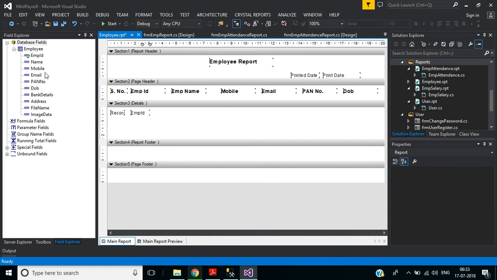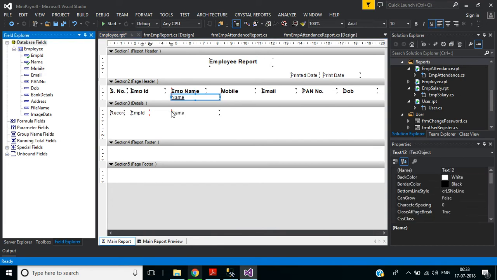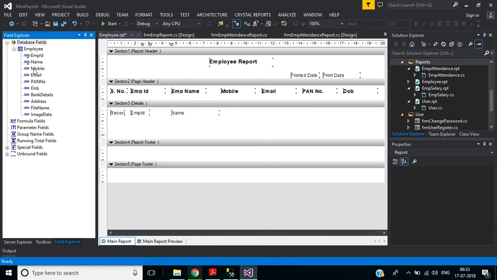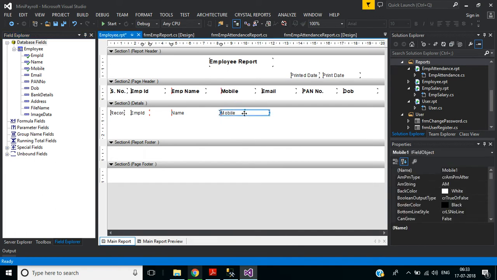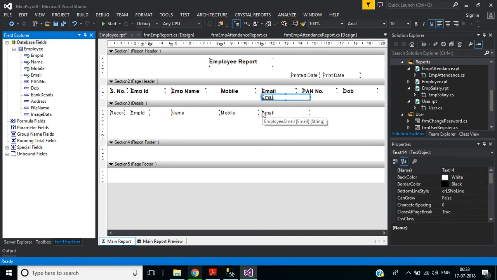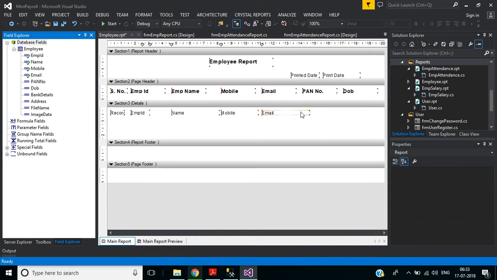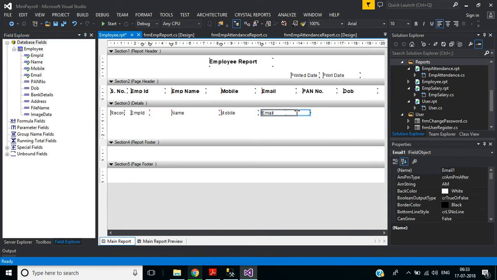Okay, then employee name, then mobile number, then email, PAN number, finally we want to add date of birth.